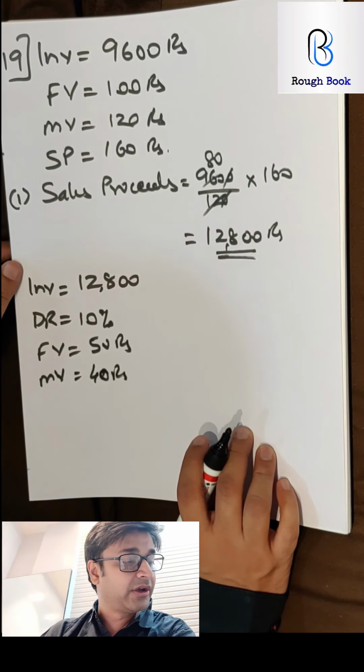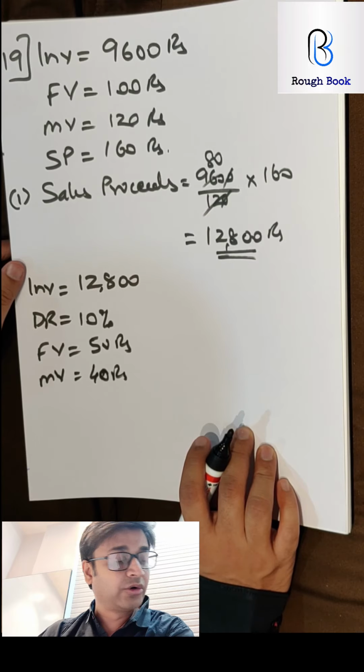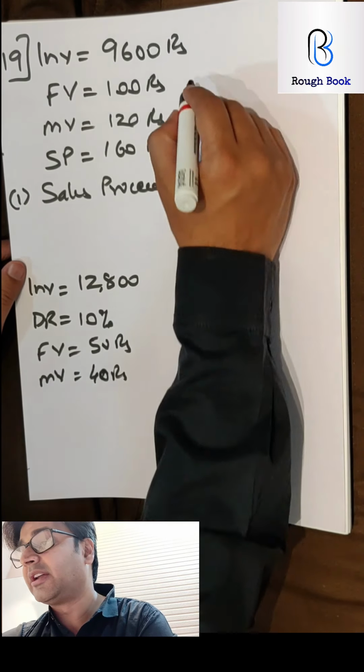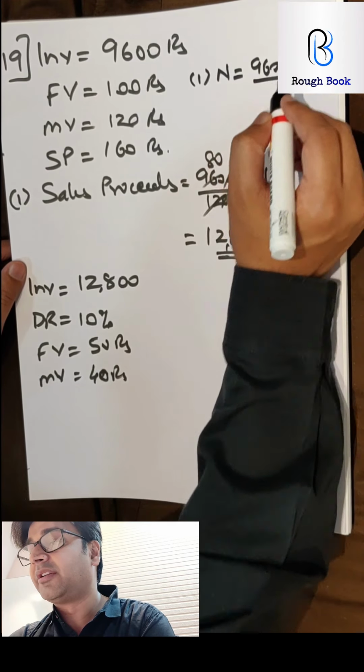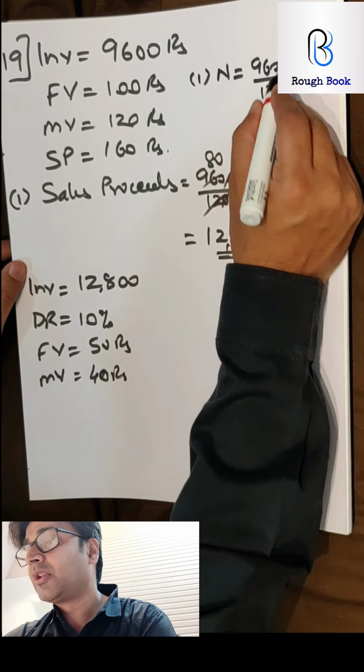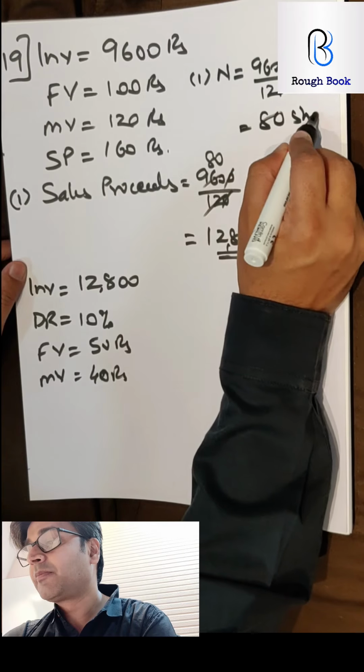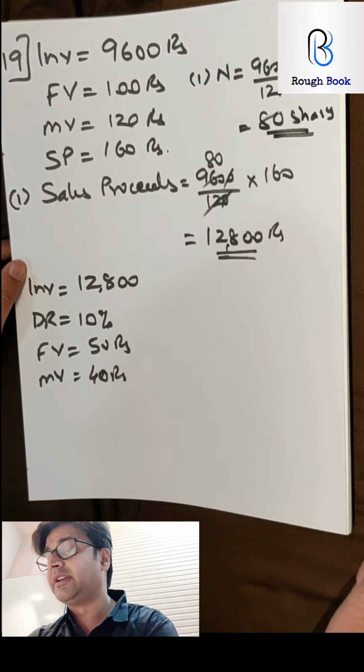Now what is the final question? So the first part is original number of shares. So we didn't find that. So let's find it here. Number of shares: 9,600 divided by 120. So I will get 80 shares. So original number of shares are 80.